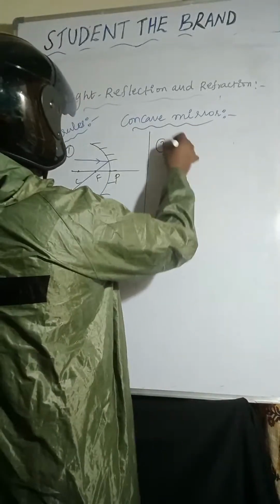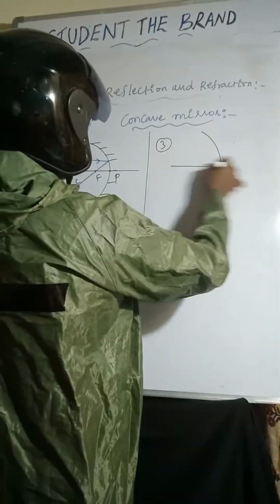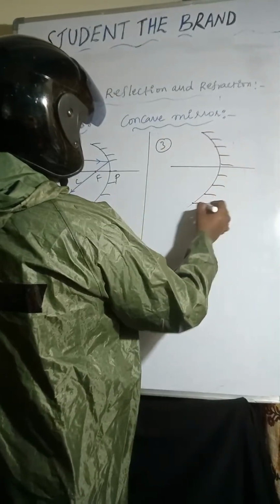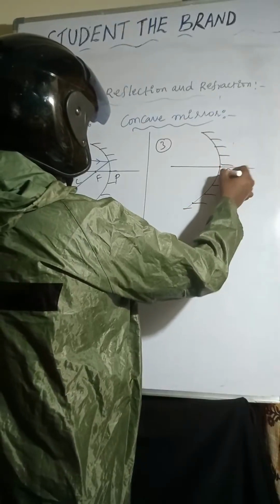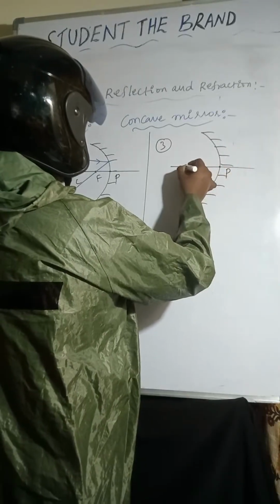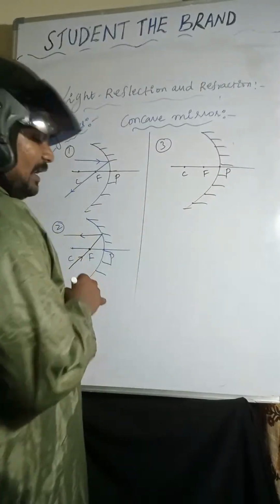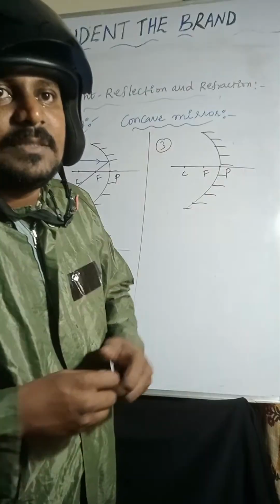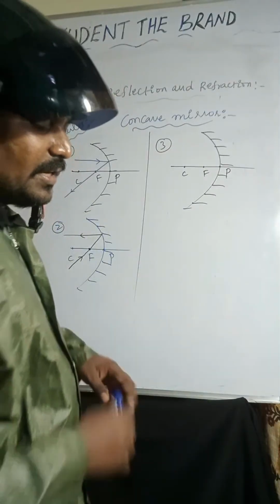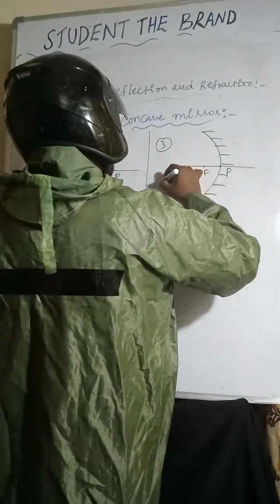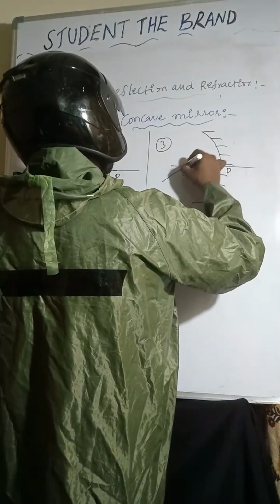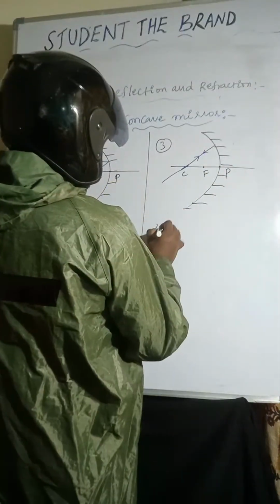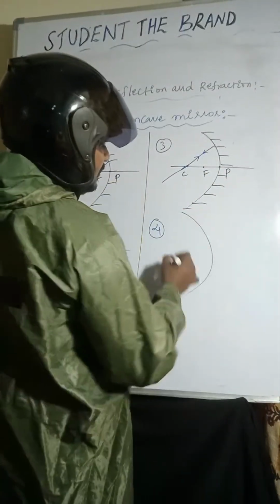Coming to the third one. This is the pole, focus, center of curvature. So the light ray is passing through the center of curvature. Coming to the final one.